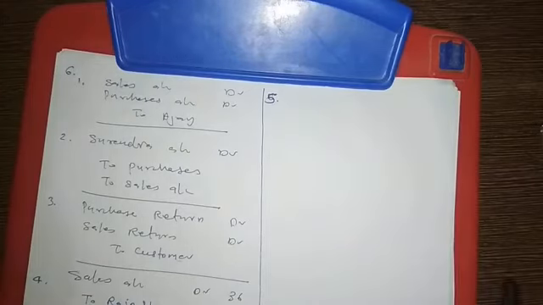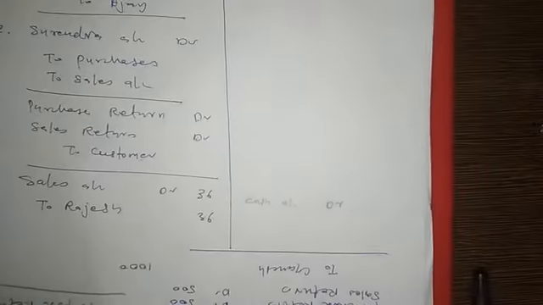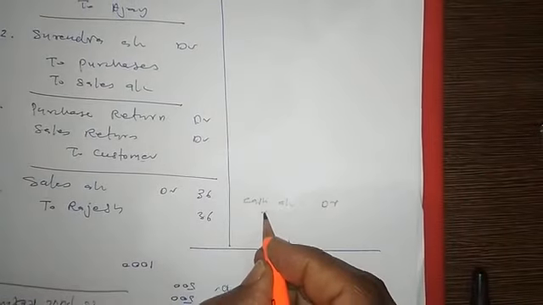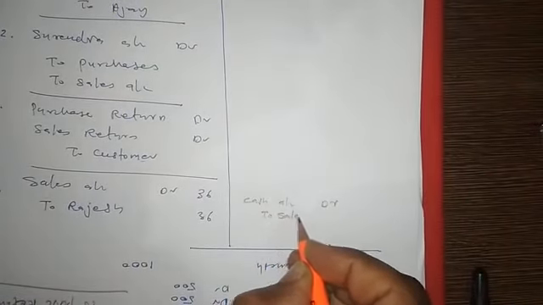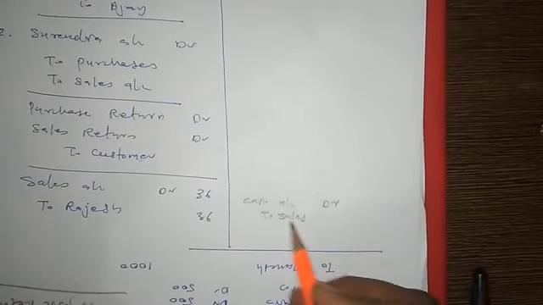Okay, so this I will explain. The entry they have passed is cash account debited to sales. This is the entry they passed wrongly.